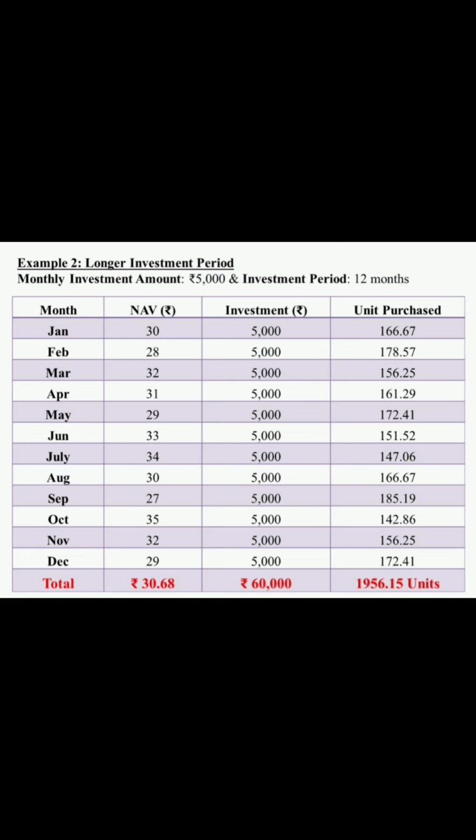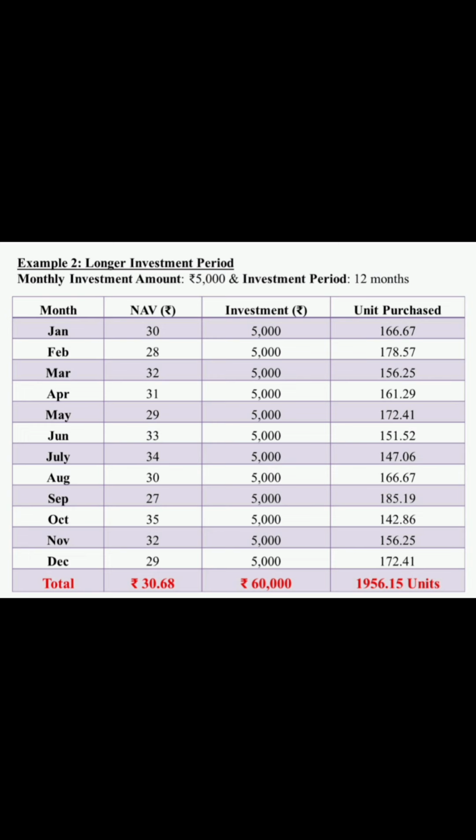For March, the NAV is 32 and the number of units purchased is 156.25. April, the NAV is 31 and the units purchased is 161.29. For May, NAV is 29 and the units purchased is 172.41. For June, NAV is 33 and the units purchased is 151.52.